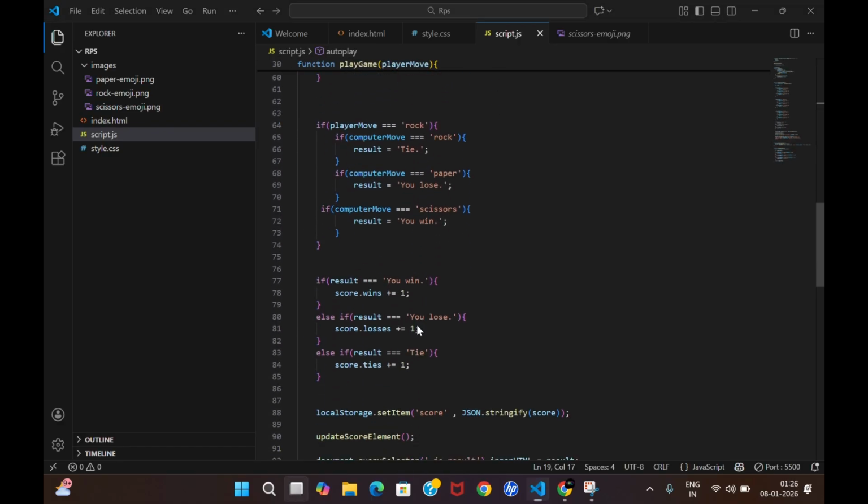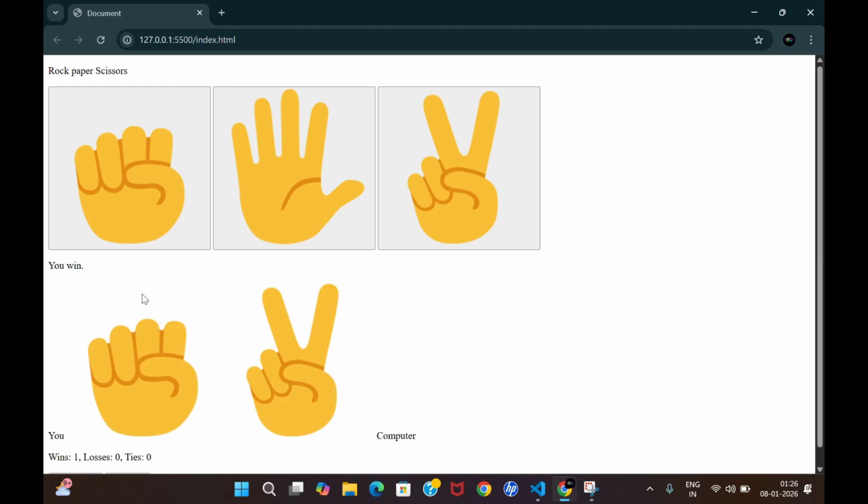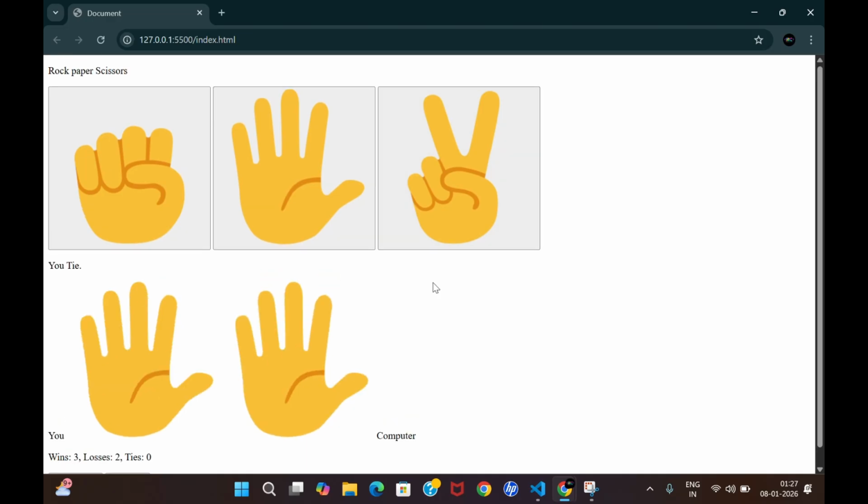So now let's move to our project. This is the whole thing which we have worked. Let's first start with autoplay. Is it working or not? Boom! It's seriously working, right? So this is how we created the whole project.